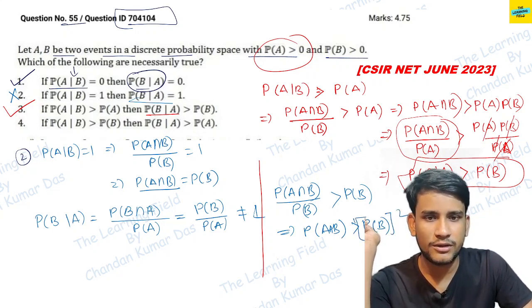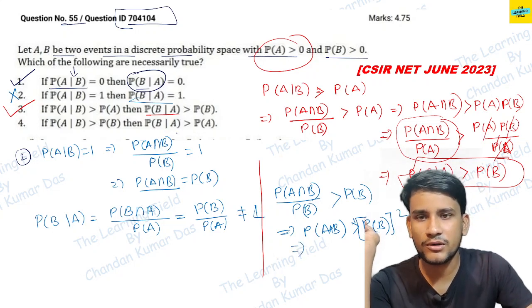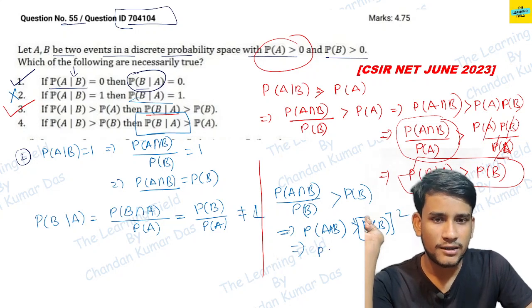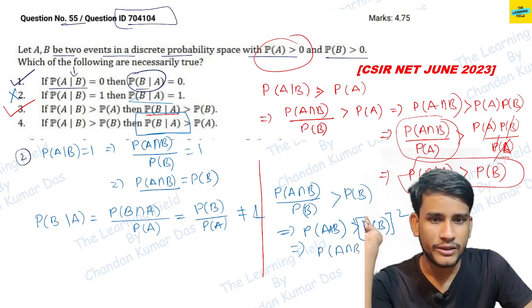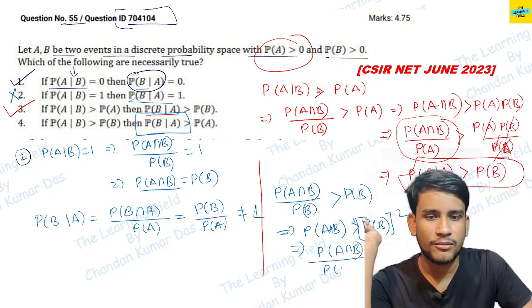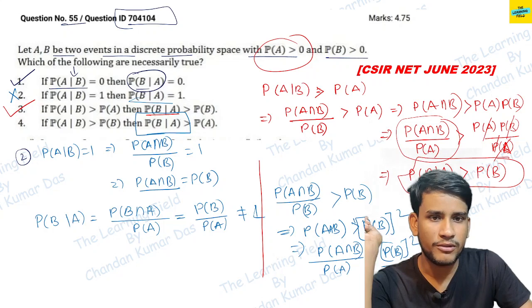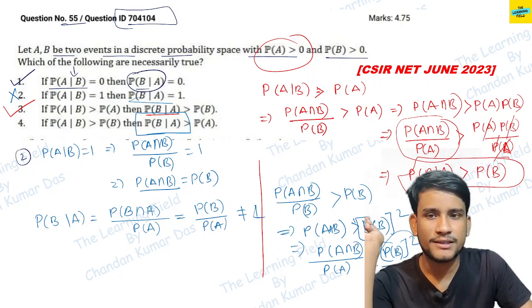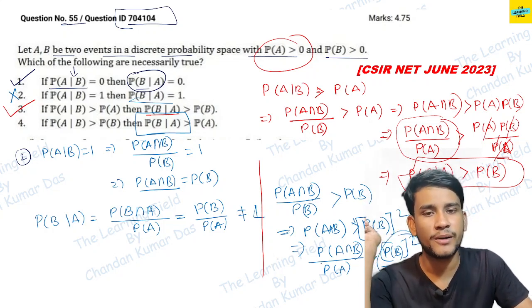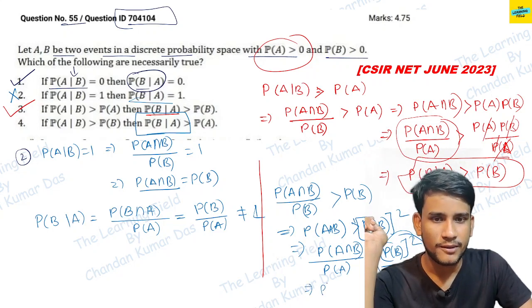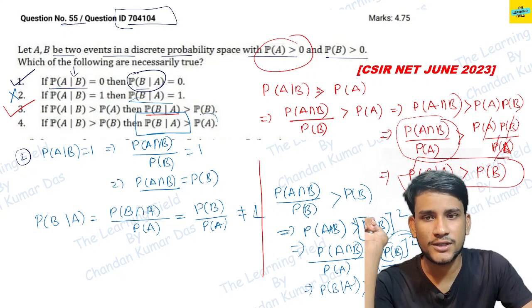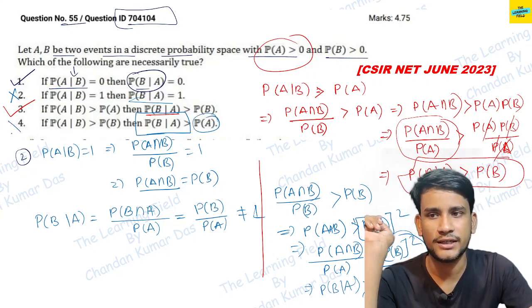Now if we divide both sides by probability of A, because if you want to find probability of B given A, we have to divide both sides by probability of A. Probability of A intersection B divided by probability of A is greater than probability of B whole square divided by probability of A, but this is not equal to probability of B. This is probability of B given A, which is greater than this one, but this quantity is not equal to this one, so this is an incorrect option.